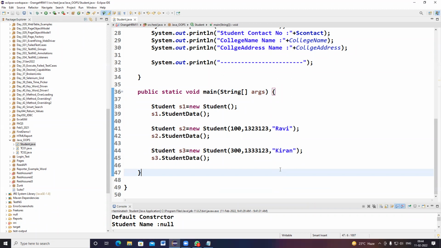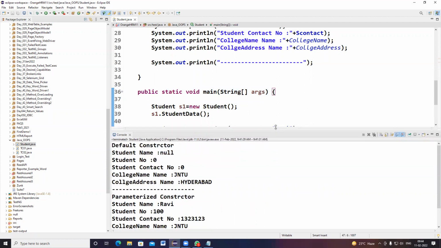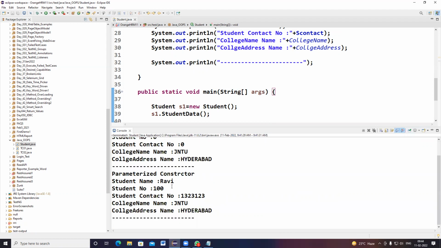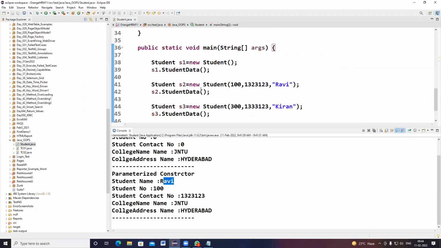See in s1 data, the default value: if it is integer, 0 is populating, and if it is string, a null value has been assigned. And if it is a constructor with parameters, whatever values we assign while creating the object are used. So this is called constructor with parameter. Simply, if anybody asks what is a constructor, it is used to initialize the object values.